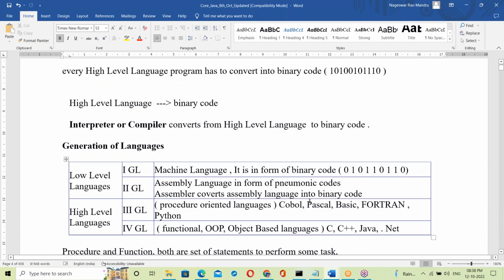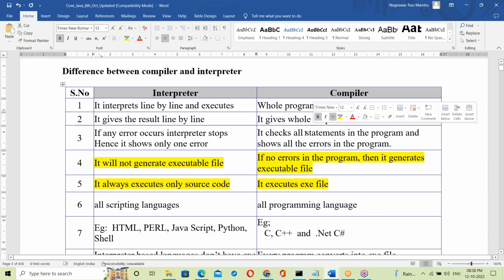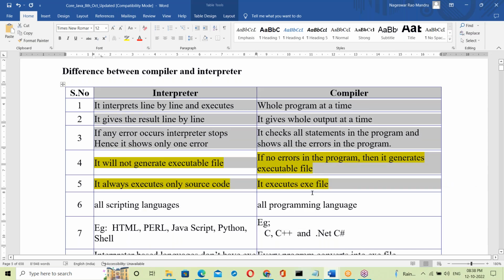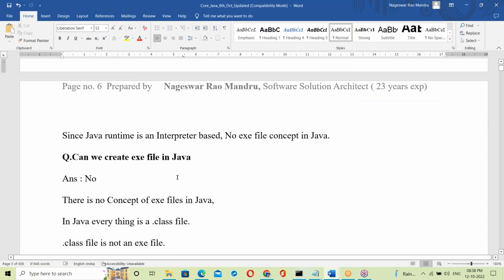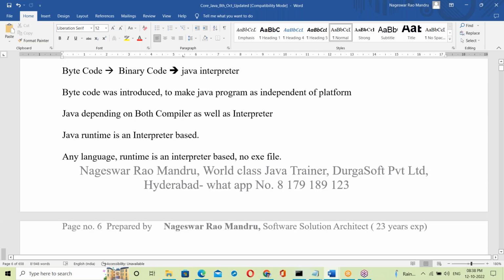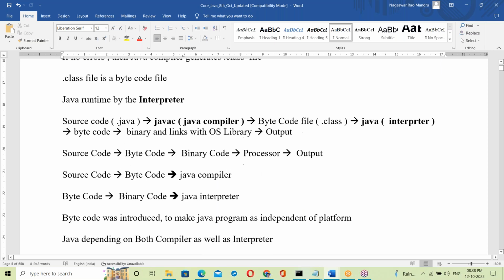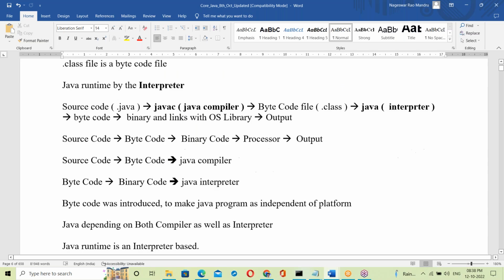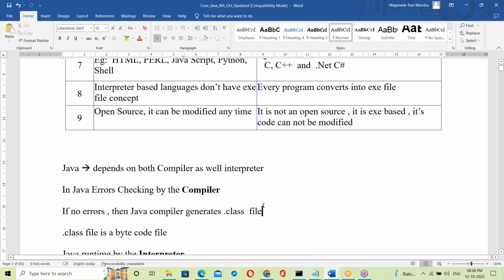Next topic is about interpreter and compiler. What is an interpreter? What is a compiler? How do they work? The difference between interpreter versus compiler. Next, Java: is it compiler based or interpreter based? Tomorrow we start the Java introduction. How does Java work, and how does the JVM work? That topic we discuss tomorrow. So tomorrow's topic is interpreter and compiler, next Java introduction.